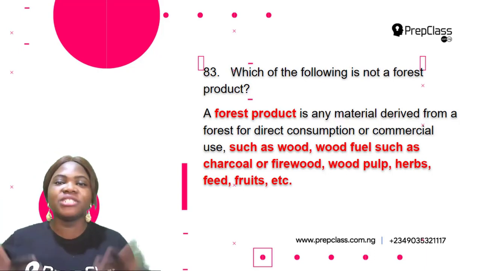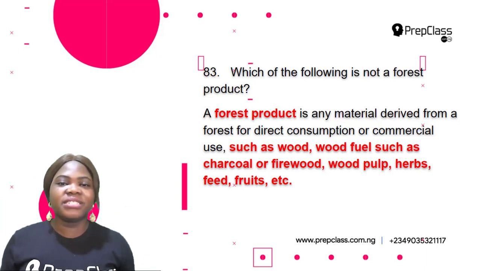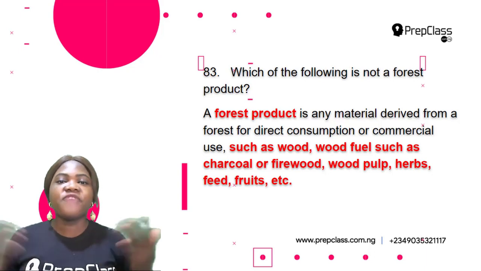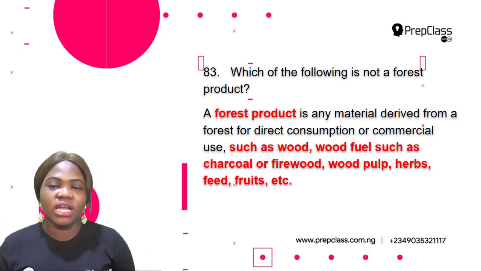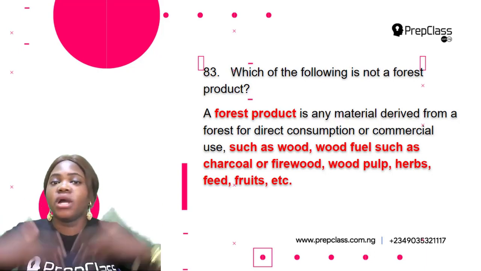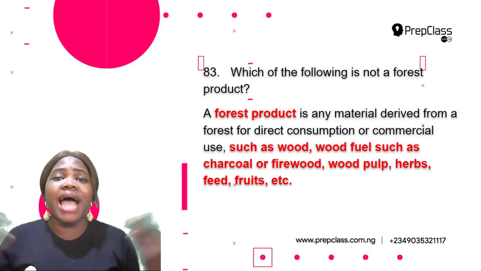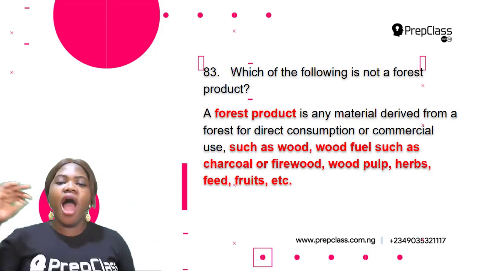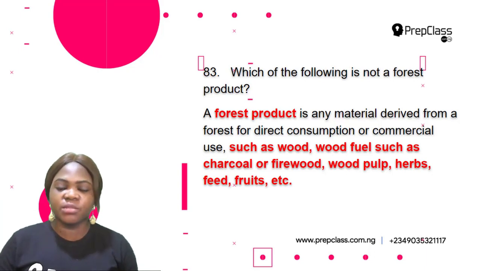Then wood pulp, this is used for making paper. Herbs, these are used as medicines. Feeds, these are food for livestock. Fruit is also a source of food for both animals and humans. Okay, so all of these are examples of forest products.